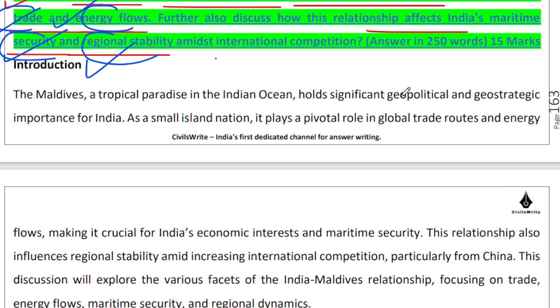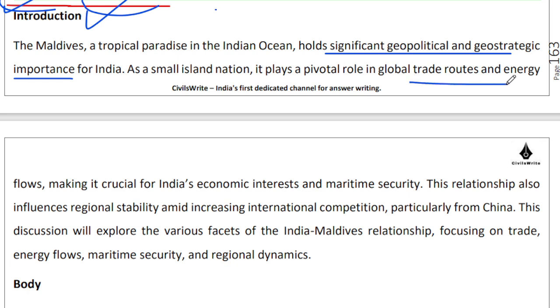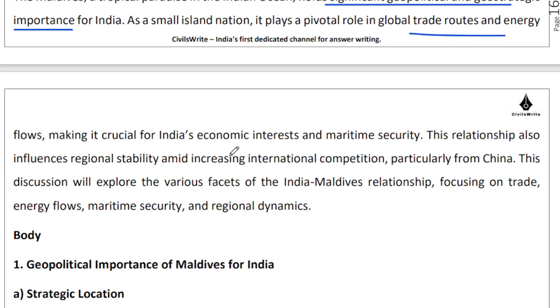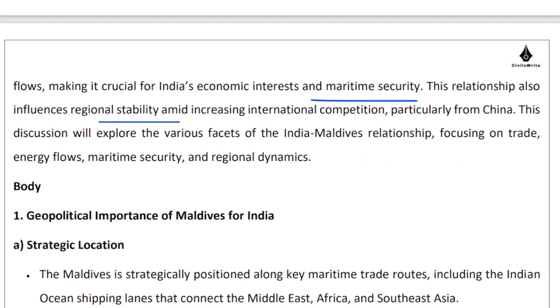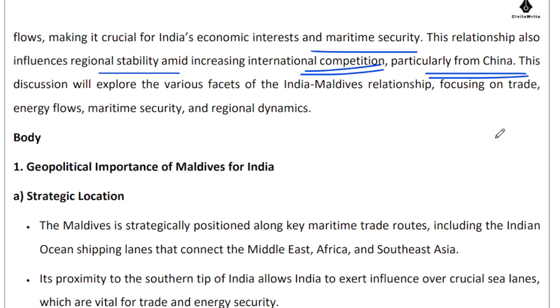So it holds significant geopolitical and geostrategic and geoeconomic importance for India from a trade, from an energy, from a maritime security point of view, from regional stability point of view. It plays a very important role. And unfortunately or fortunately, Maldives is turning into an arena for competition between India and China in terms of who is more dominant with the ruling elite over there, right?